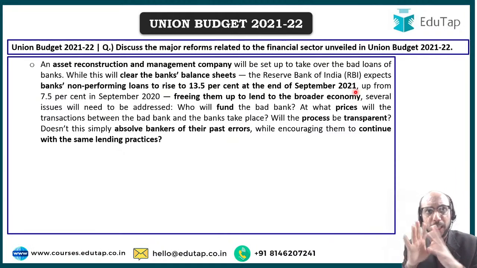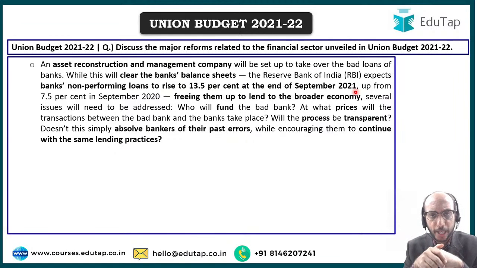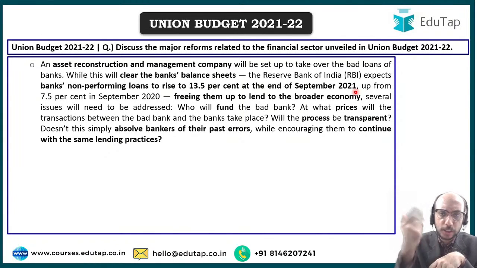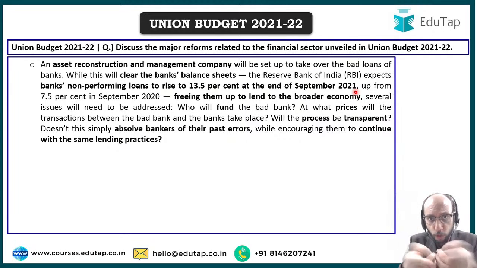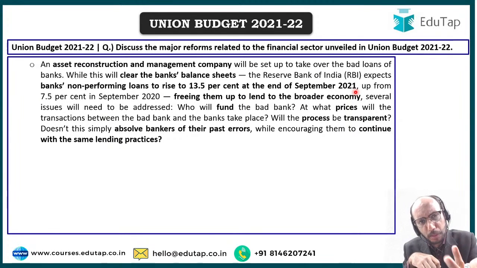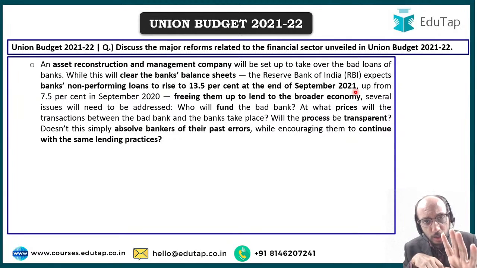So let us say that I am the asset reconstruction and management company, and let us say that you are some bank and you have a lot of non-performing assets on your balance sheet. Right? What that basically means is that probably you have given 10,000 crore to XYZ people, and that 10,000 crore rupees is never going to come back, let us assume, right? So what we will do is that I will purchase that 10,000 crore ka non-performing asset from you. So probably I'll give you maybe 5,000 crores or maybe 6,000 crores, maybe 7,000 crores, maybe 3,000 crore. I may give you some XYZ amount of money and I will purchase that non-performing asset from you.